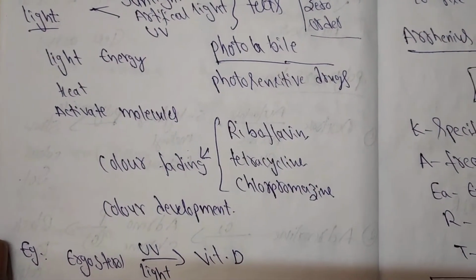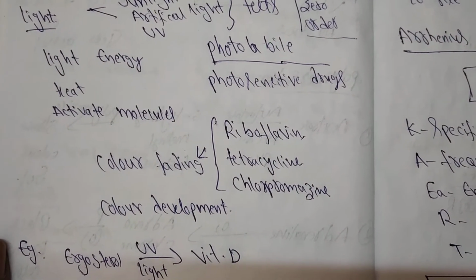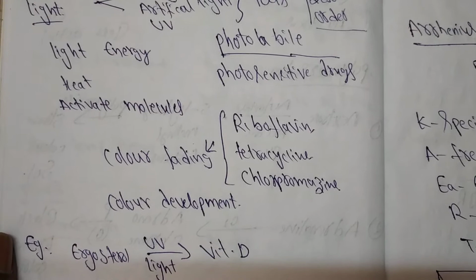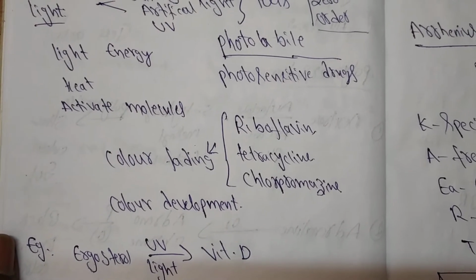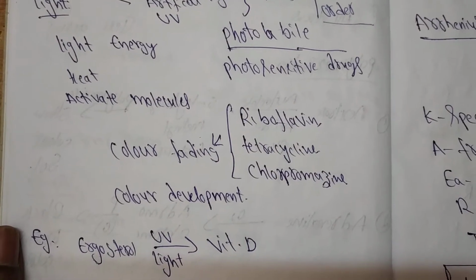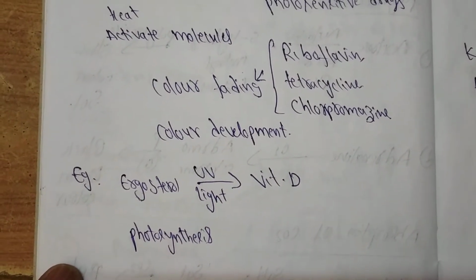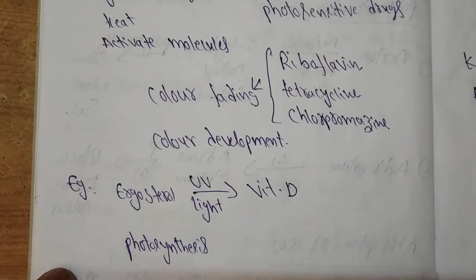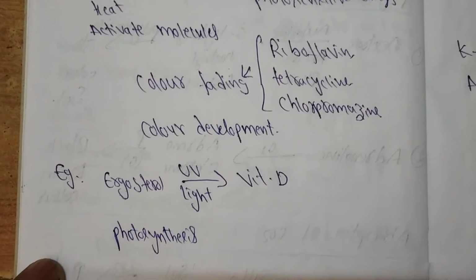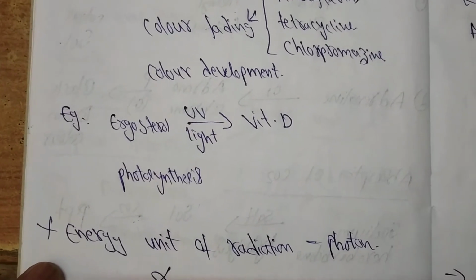Riboflavin, tetracyclines and chlorpromazine react with light energy or heat or activated molecules. They undergo a decrease in their color. For example, ergosterol undergoes degradation in the presence of UV light and is converted into vitamin D. Another example of a light reaction is photosynthesis.